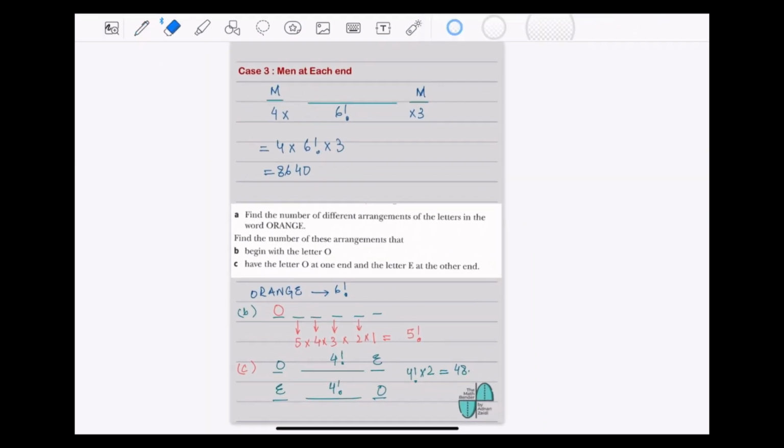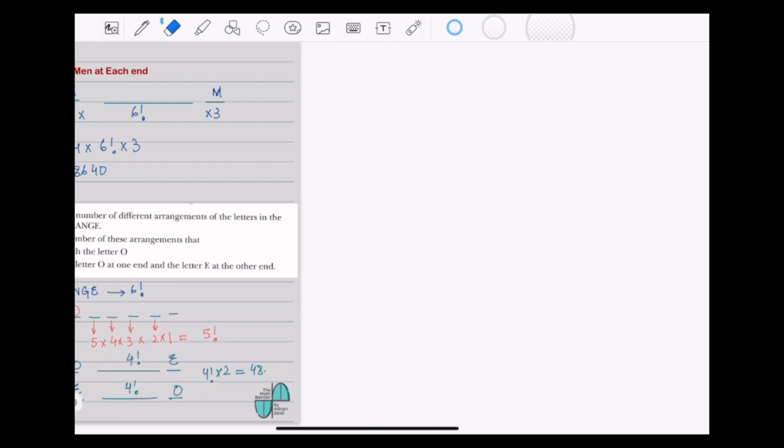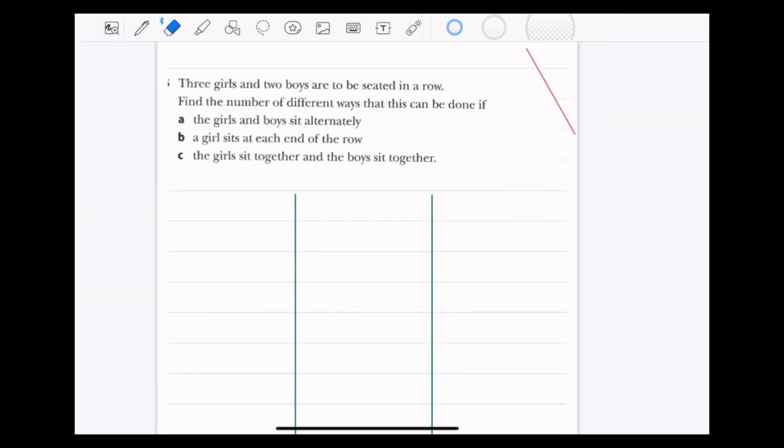All right, so let's look at another example where we could see all the cases merged together. So for part A, there are 3 girls and there are 2 boys. So there are 5 people in all, and they are to be seated in a row.